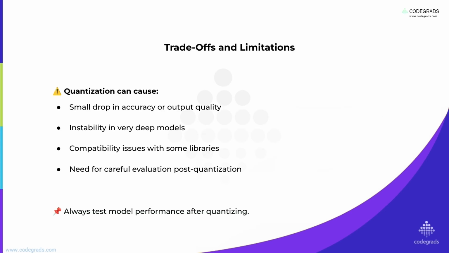Now, it is not all magic. Quantization has its trade-offs and limitations. The most common one is a potential small drop in accuracy or output quality. By simplifying the numbers, some nuance can be lost. For some very deep or sensitive models, quantization can sometimes lead to instability. The model might not behave as predictably.